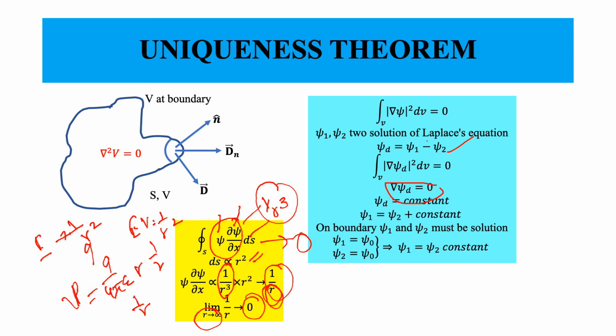Then del of that constant, essentially the slope of the surface, would be equal to 0. Now we know that psi d is psi 1 minus psi 2.